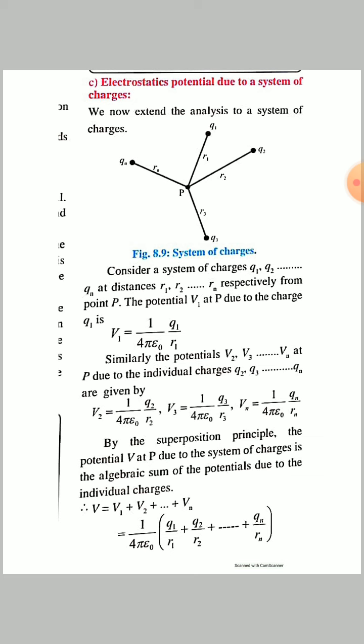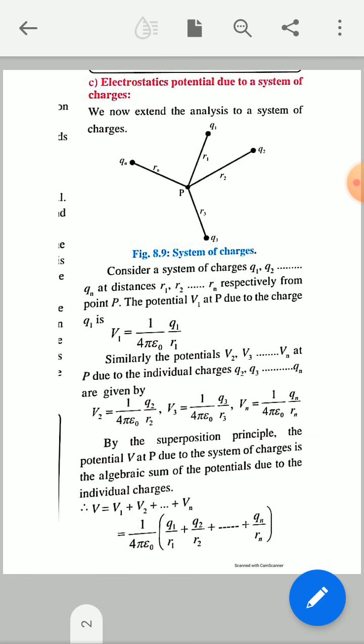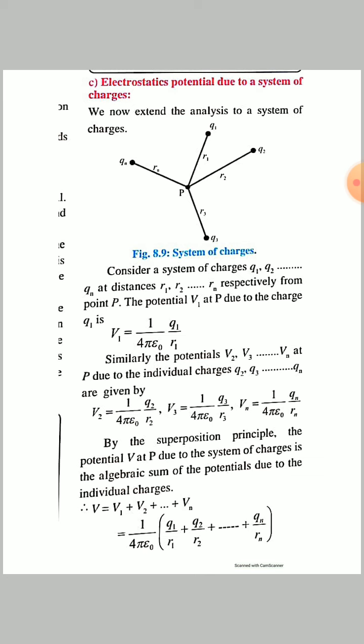Similarly, the potentials V2, V3, up to Vn at point P due to the individual charges Q1, Q2, up to Qn are given by V2 equal to 1 upon 4 pi epsilon 0 into Q2 upon R2, V3 equal to 1 upon 4 pi epsilon 0 into Q3 upon R3, up to Vn equal to 1 upon 4 pi epsilon 0 into Qn upon Rn.